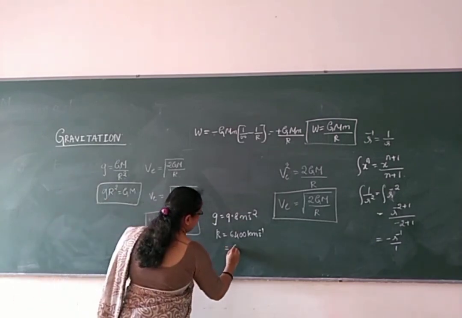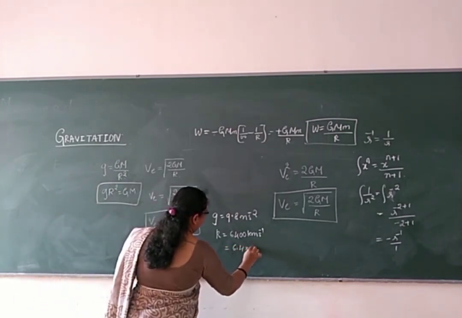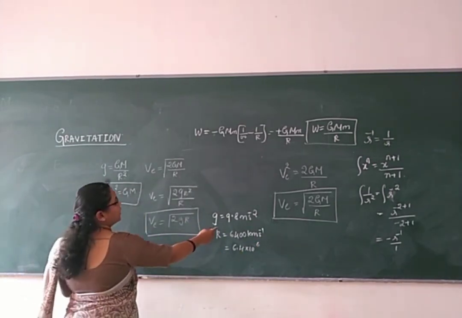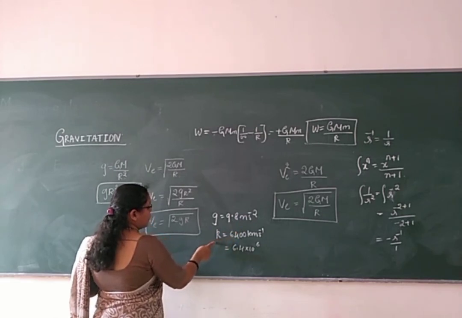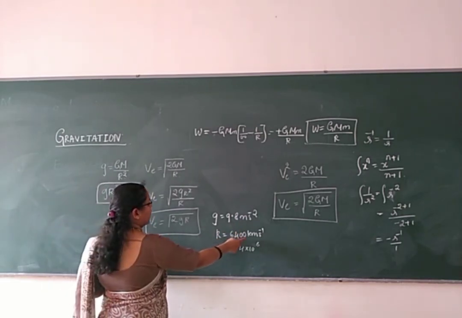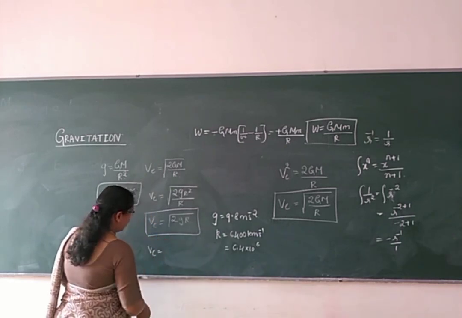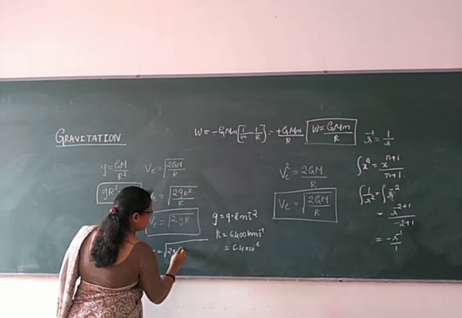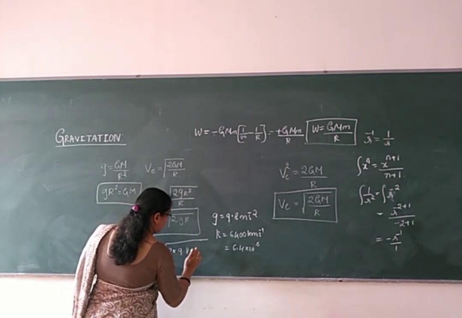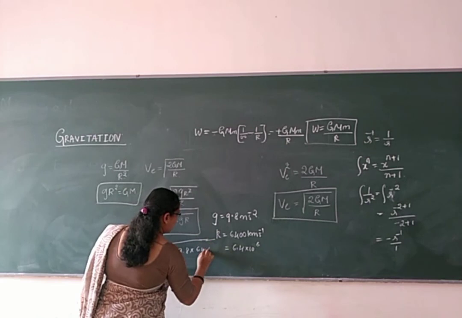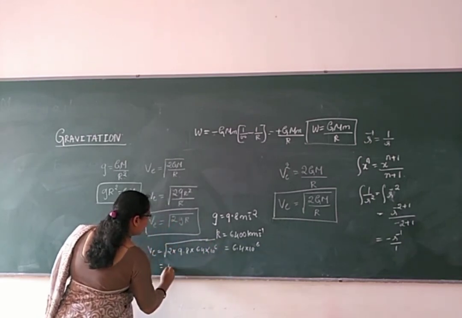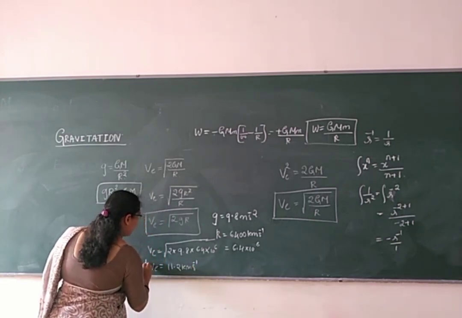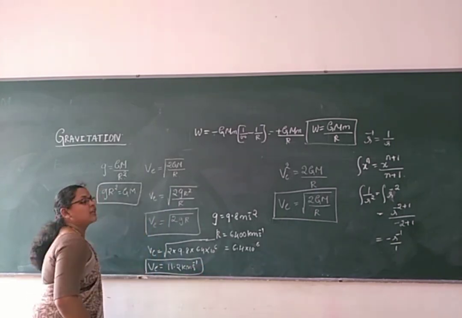You can write here 6.4 into 10 to the power of 6. g is equal to 9.8 meter per second square. R is the radius of the earth, 6400 kilometer. You just place these values. Escape velocity is root of 2 into 9.8 into 6.4 into 10 to the power 6. Finally we will get 11.2 kilometer per second. So this is the escape velocity of the body on the surface of the earth.